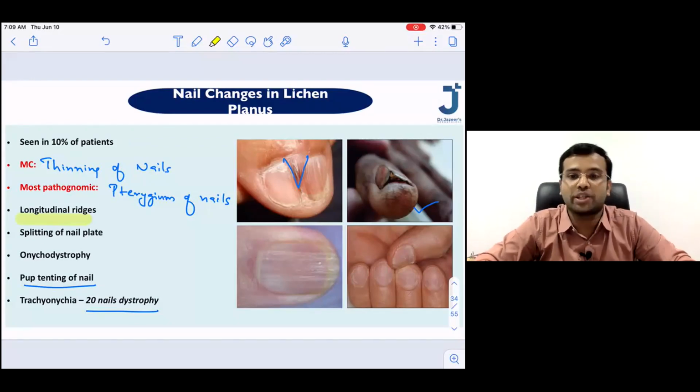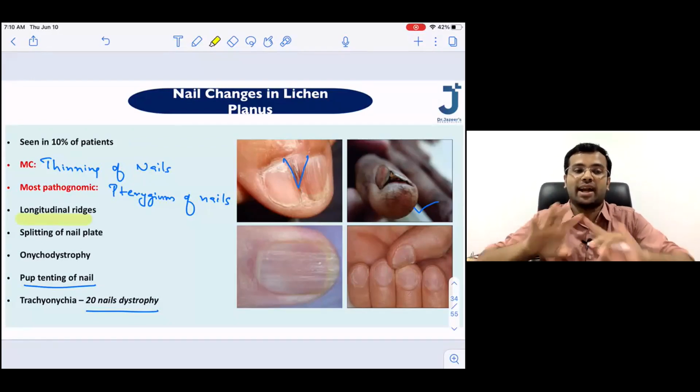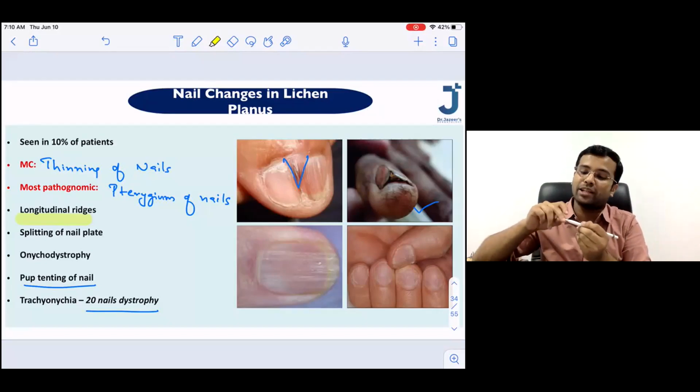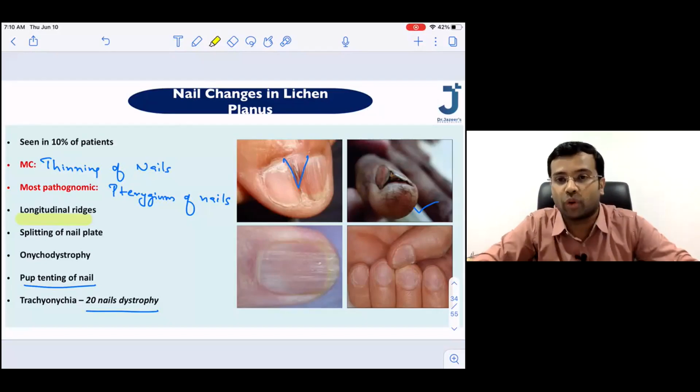Okay, onychodystrophy is again the same. Earlier I said in the entire nails there is dystrophy. Onychodystrophy means some nails may lose their architecture.